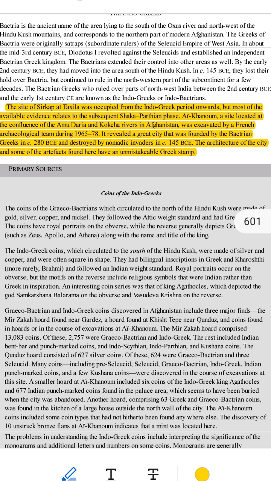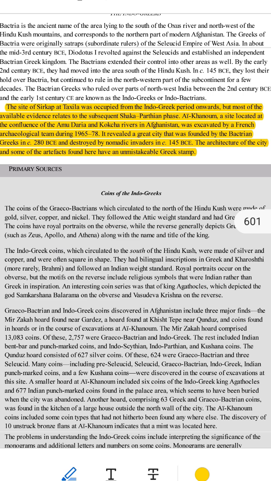2. Sirkap was first settled during the Indo-Greek period. This was when Greek rulers came to India after Alexander the Great. 3. Later, the area became more developed during the time of the Shakas and Parthians. The Shakas and Parthians were foreign rulers who came to India after the Greeks.